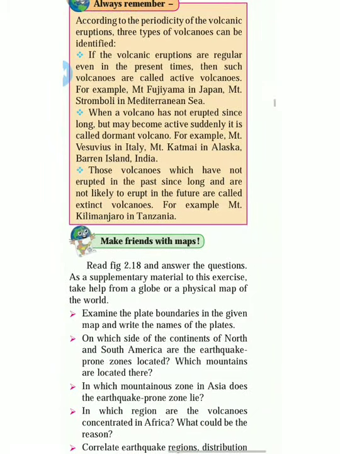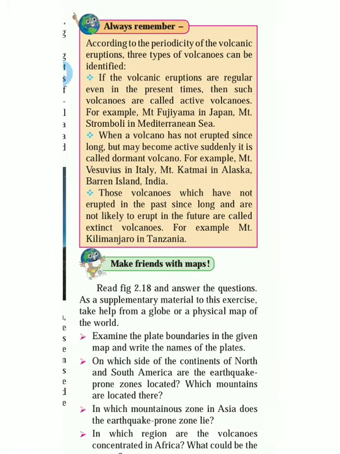Now see, according to the periodicity of volcanic eruption, three types of volcanoes can be identified. If the volcanic eruptions are regular even in the present times, then such volcanoes are called active volcanoes. For example, Fujiyama in Japan and Stromboli in the Mediterranean Sea. So these are the regular kind of volcano. For example, every time there is lava coming out from the mountain.